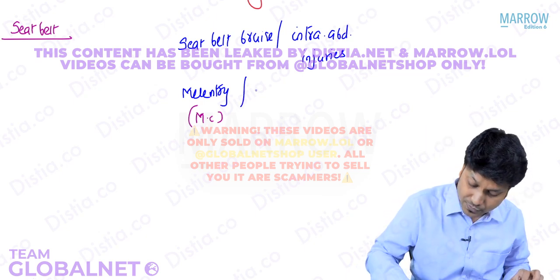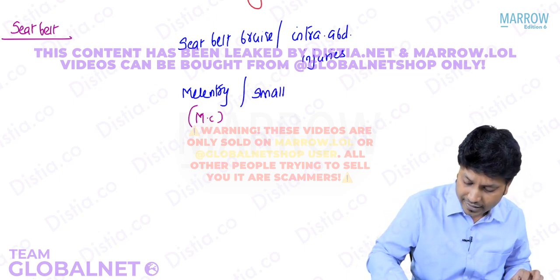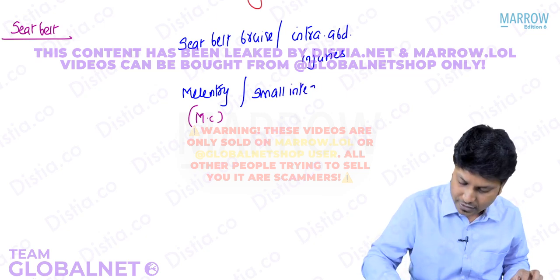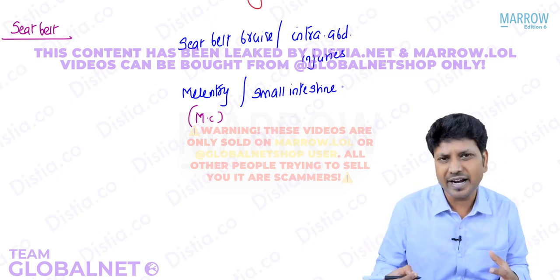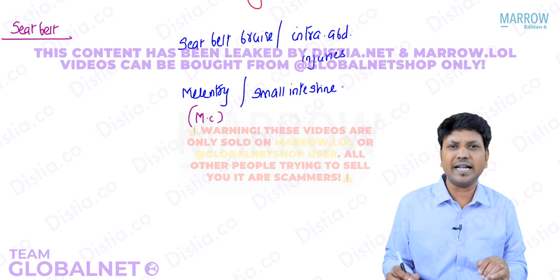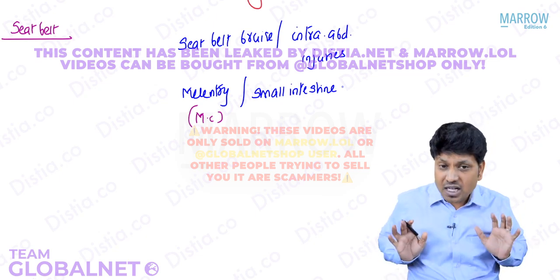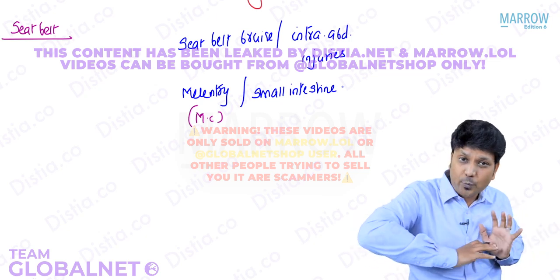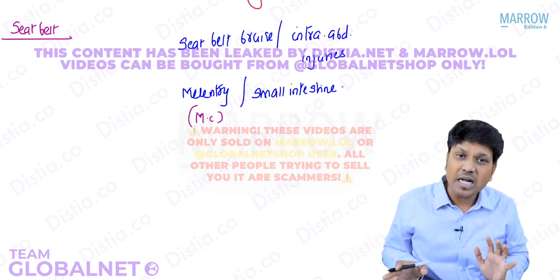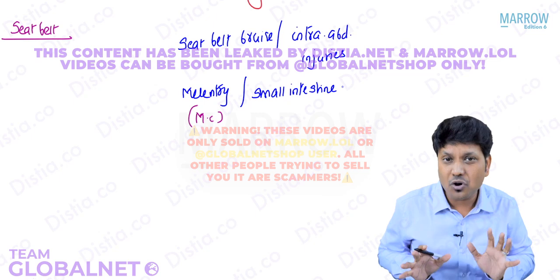Following the mesentery, we have the small intestine. There can be a tear in the mesentery, and there can also be small intestine injuries. Why does the mesentery get injured more often in deceleration? When there is a sudden deceleration, the small intestine, which is so long, about 6 meters, tends to go forward.